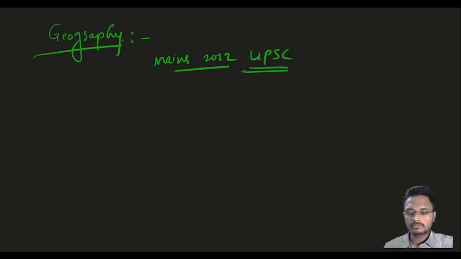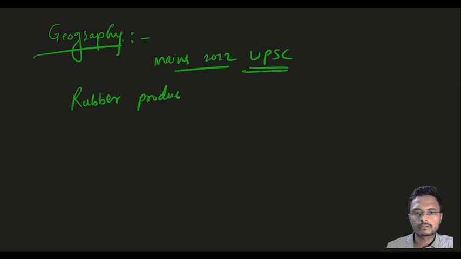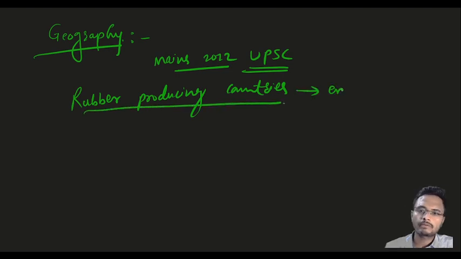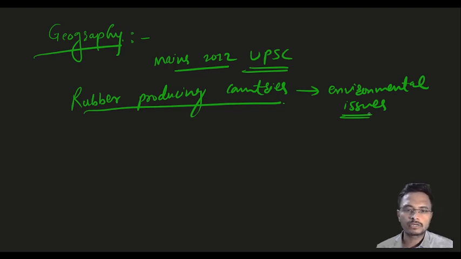This question is related to the distribution of rubber producing countries, and the environmental issues which are impacting the rubber producing countries.